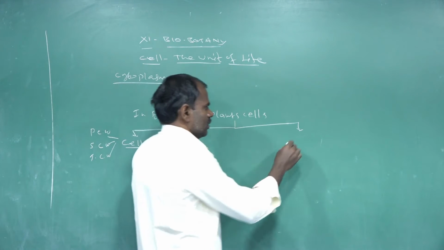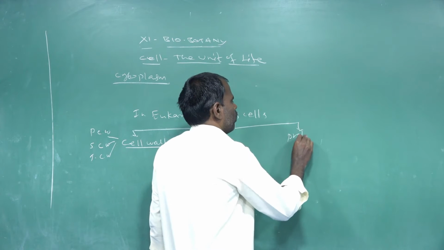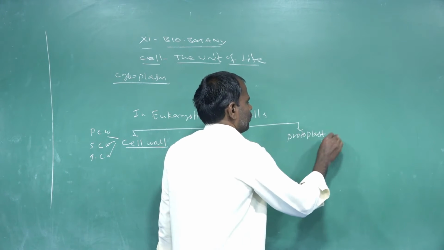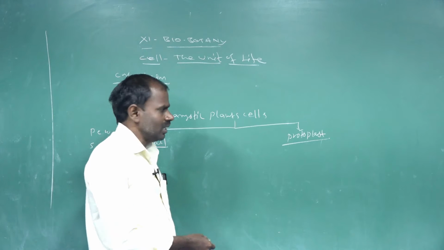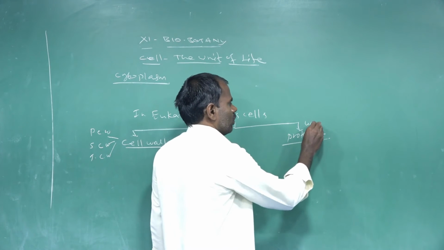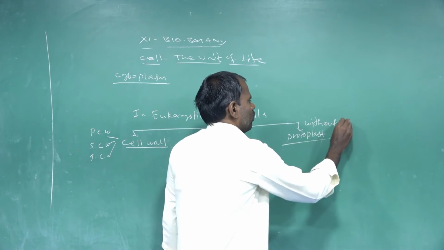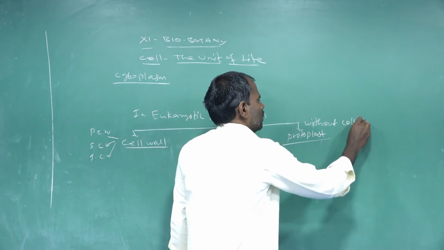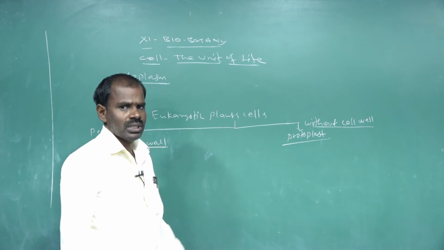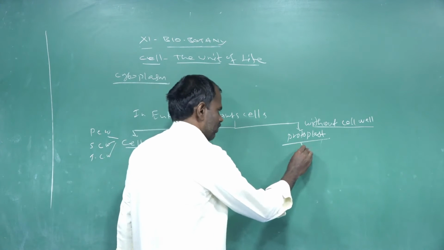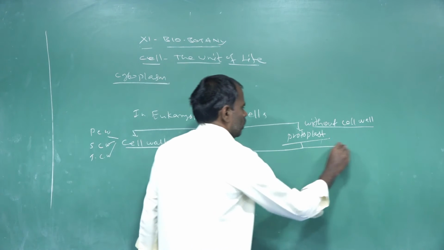The next part is called the protoplast. The protoplast is the part without the cell wall. Protoplast means without the cell wall. This protoplast is further divided into two parts.